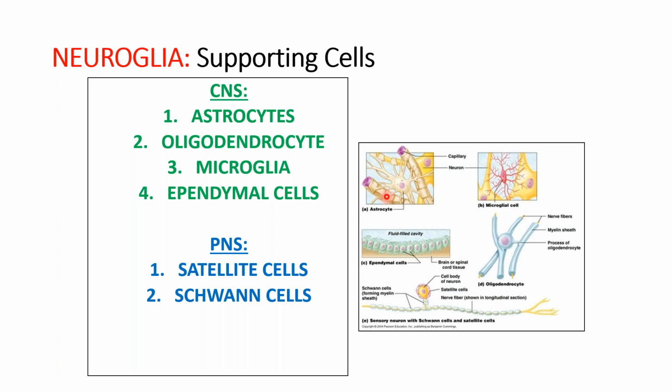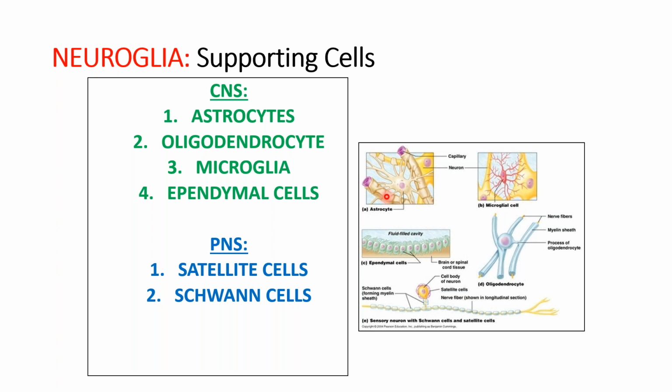What is the function of the astrocytes? They play a role in maintaining the intracellular environment of the central nervous system. They regulate the entry of substances into the interneuronal spaces. So they are regulating the environment in the central nervous system.